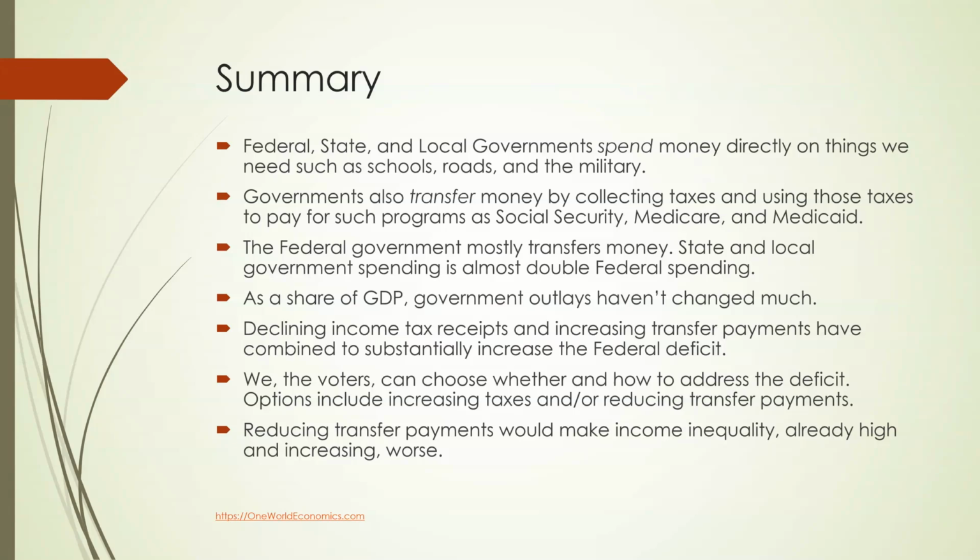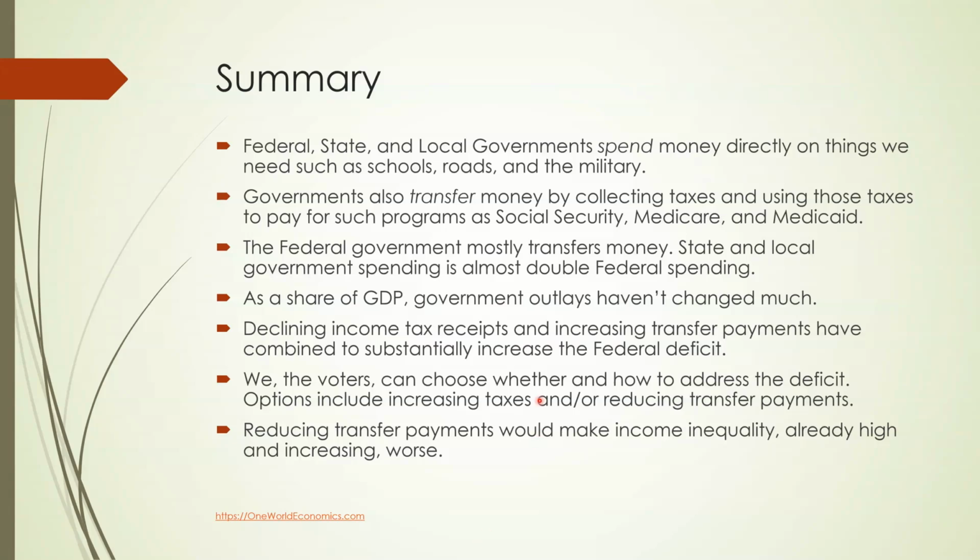Governments also transfer money by collecting taxes and using those taxes to pay for such programs as Social Security, Medicare, and Medicaid. The federal government mostly transfers money. State and local government spending is almost double federal spending. As a share of GDP, government outlays haven't changed much.